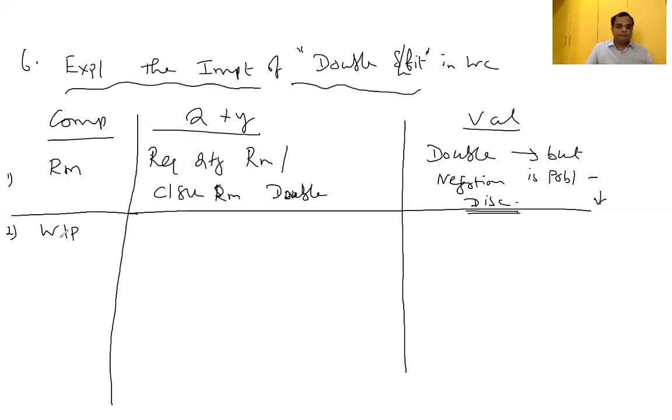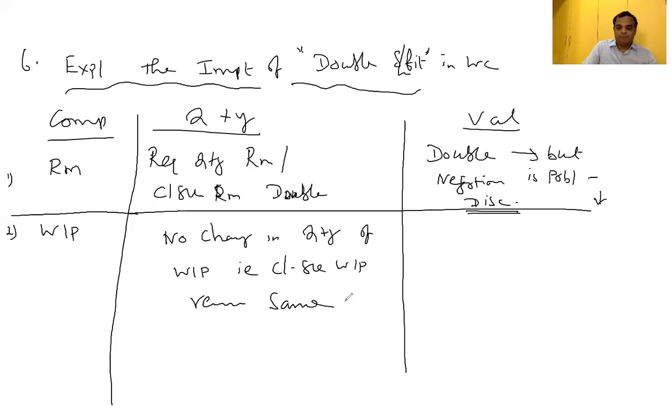With respect to WIP, a commonly committed mistake is to say WIP also becomes double. No. There is no change in the quantity of WIP. That is, the closing stock of WIP remains the same. Why is it supposed to remain the same? Because shift 1 is over. Assume the WIP quantity is 20,000 kgs. Unfinished or semi-finished quantity becomes 20,000 kgs per shift.